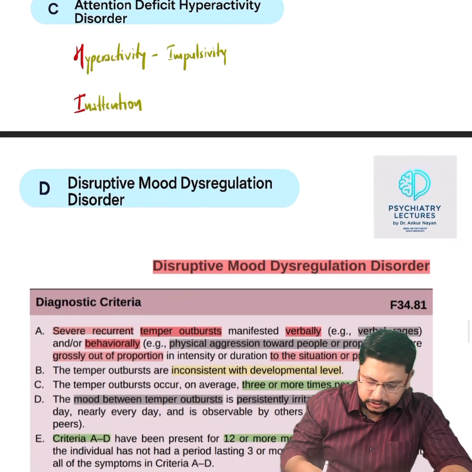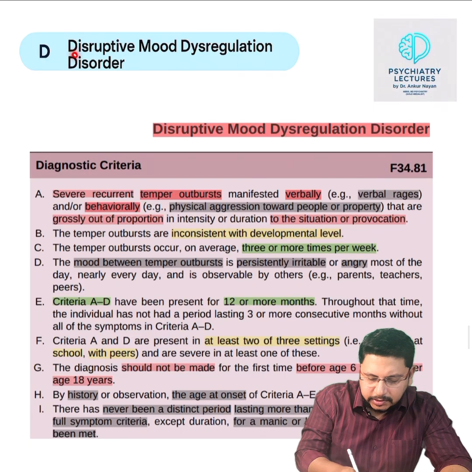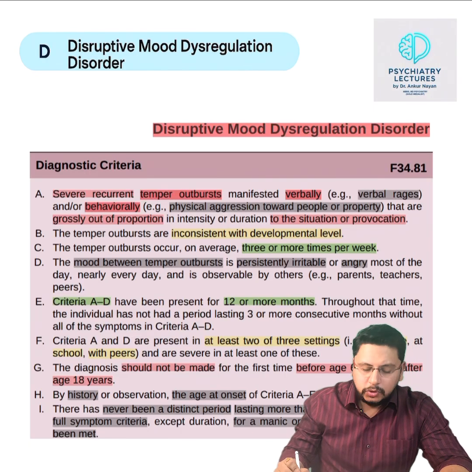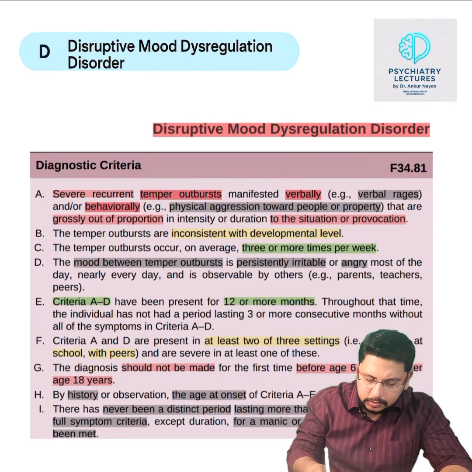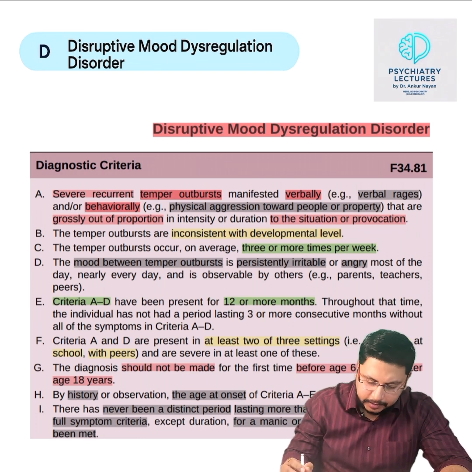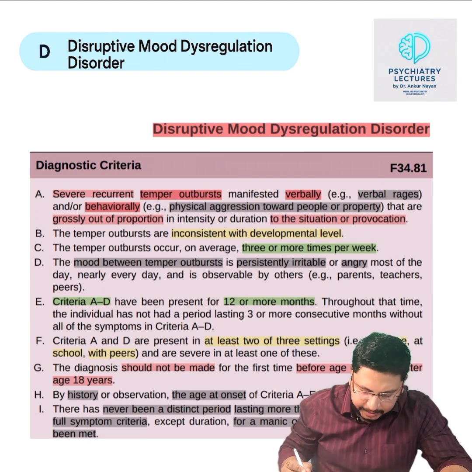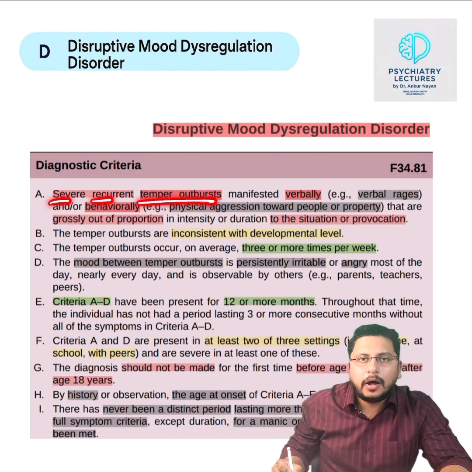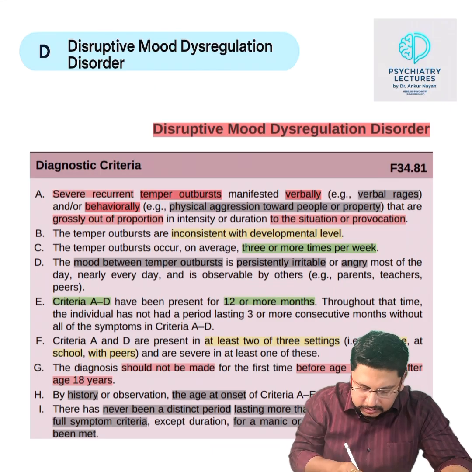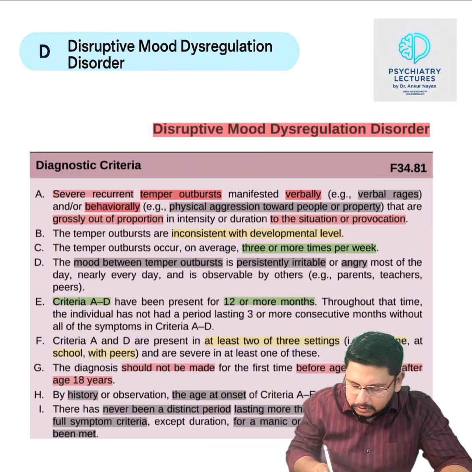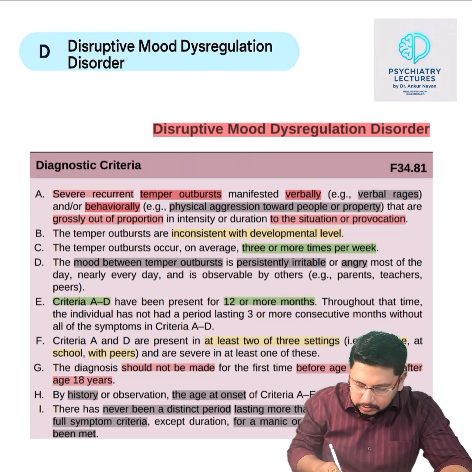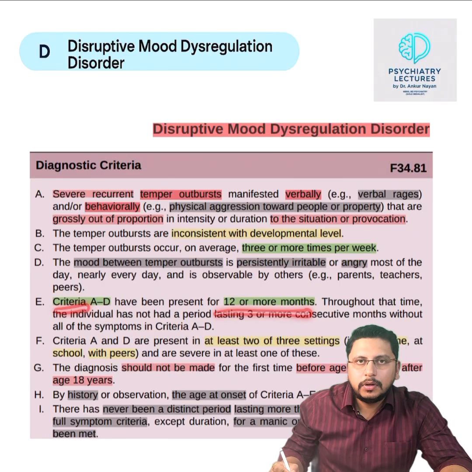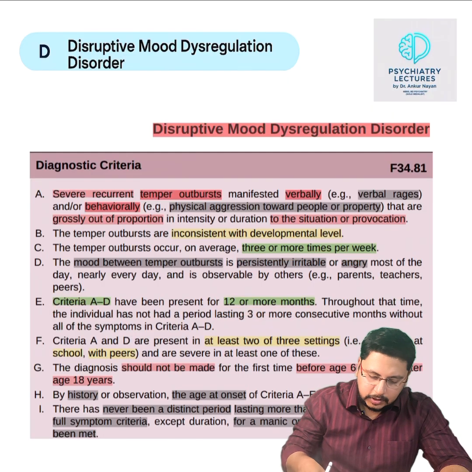What was asked in the question was a new diagnosis, DMDD, disruptive mood dysregulation disorder. This is a screenshot from DSM-5 TR, which I read during my MD days. And here the diagnostic criteria is given: severe recurrent temper outburst, that is anger outburst, which is out of proportion to the situation, 3 or more times per week, and the total duration is for 12 or more months.